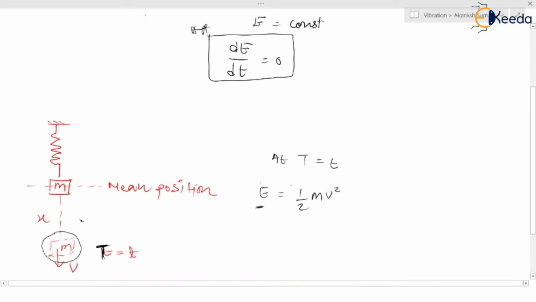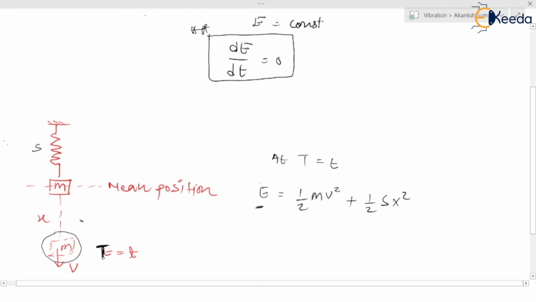But we are talking about the system. In the system, the mass is there as well as the spring. The spring also has some energy, considered as potential energy, that is half k x square.